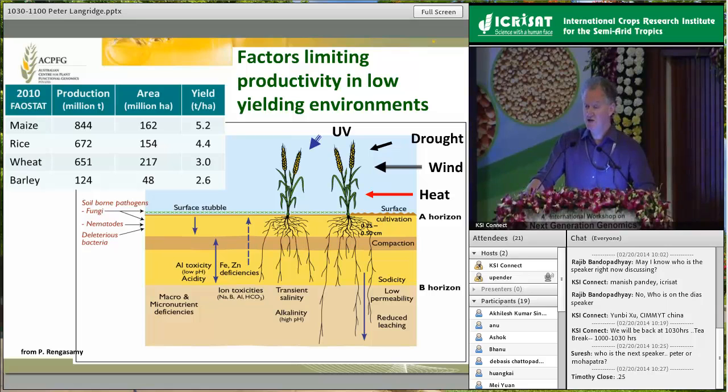We not only have the direct issue of water availability, in other words drought stress, but drought stress usually comes combined with heat. And the combination of drought and heat, as I'll show you later, is a very different type of stress from drought alone. In addition, in many of these environments, the plants are exposed to hot, dry winds, which of course increase the evaporative demand on the plants dramatically.